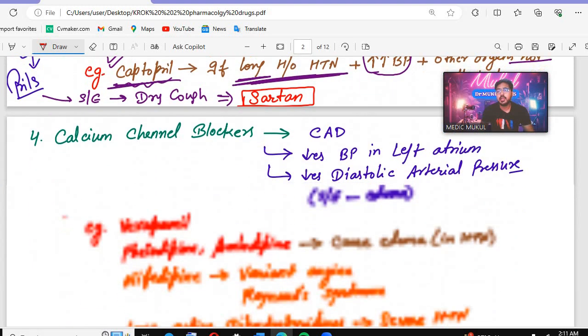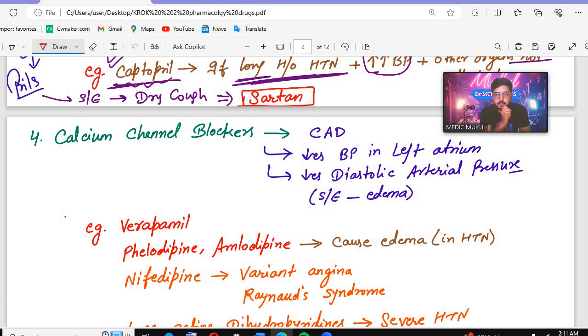After that, the next drug is the calcium channel blocker. The calcium channel blocker is also related to cardiology. The calcium channel blocker, calcium has an important role in our heart. They are also used in coronary artery disease. They decrease the blood pressure in the left atrium. These are direct questions. If a decreased blood pressure in the left atrium is given in the question, then which drug will be given? The calcium channel blocker.